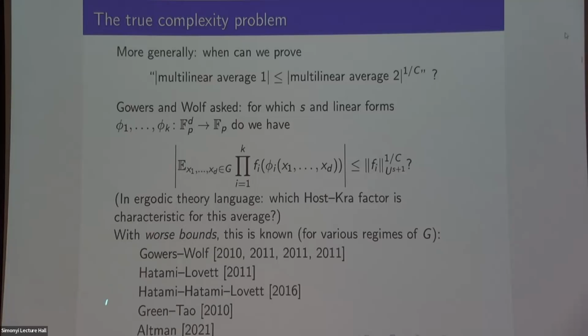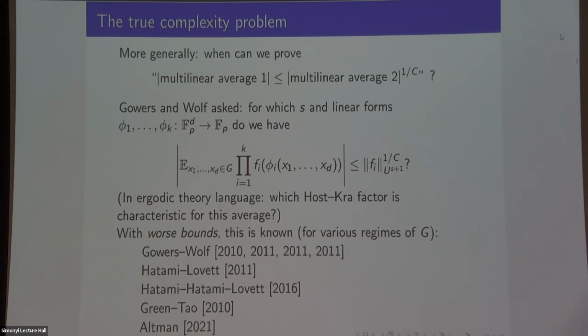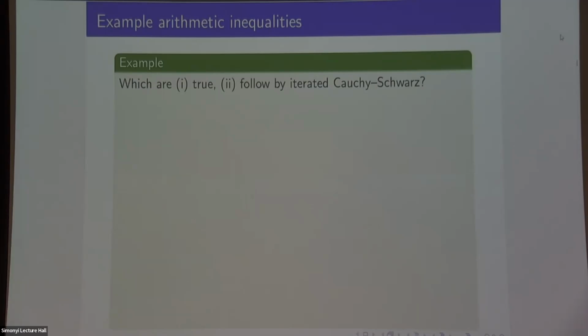But it's notable that the proofs that are going on here are way different to the kinds of very easy proofs I've been showing you. It's more or less irrelevant to my talk how these proofs go, but to give you a very rough idea, they would say something like, first show this is true with u to the 100 or something, some very large norm, and then apply the inverse theorem for the u100 norm, and then you haven't even started really yet with the hard work. So then do lots of hard work. You get to assume that fi is some sort of null sequence and see what you can say about it. But it's really long and really tough, and it looks completely different from just applying the Cauchy Schwarz inequality 10 times.